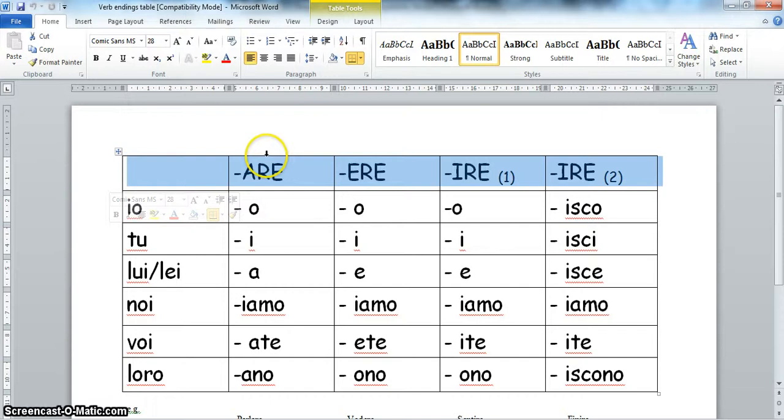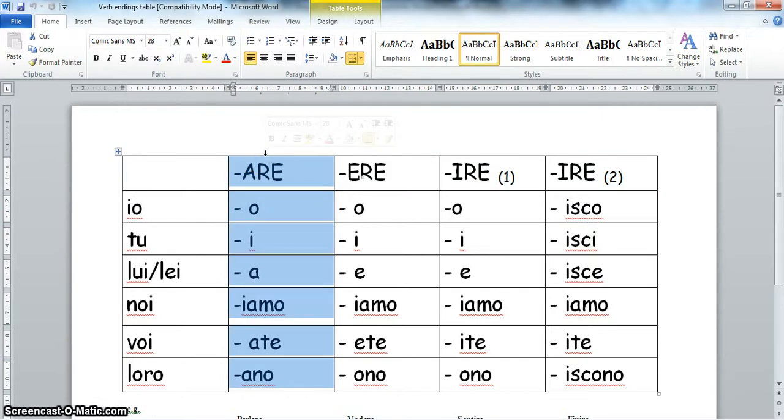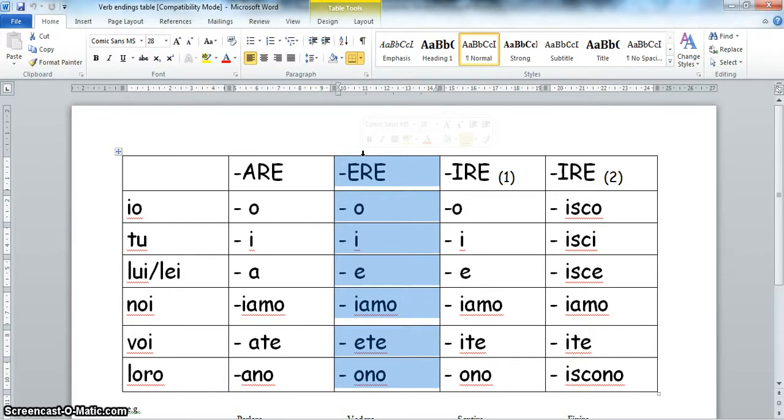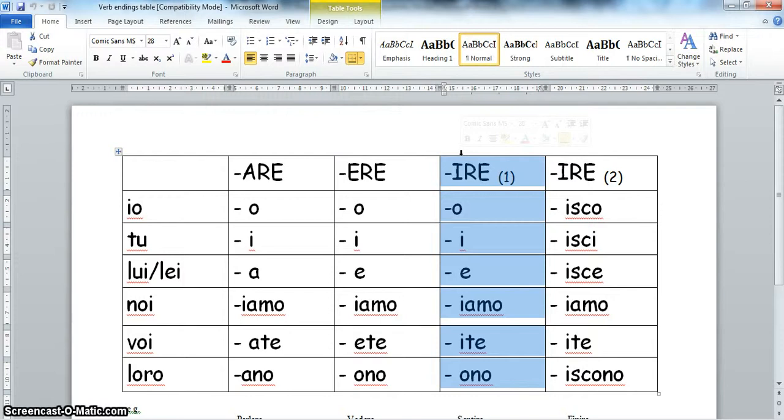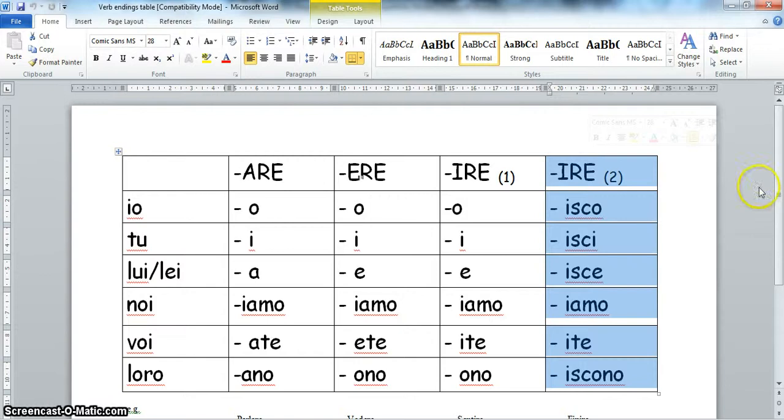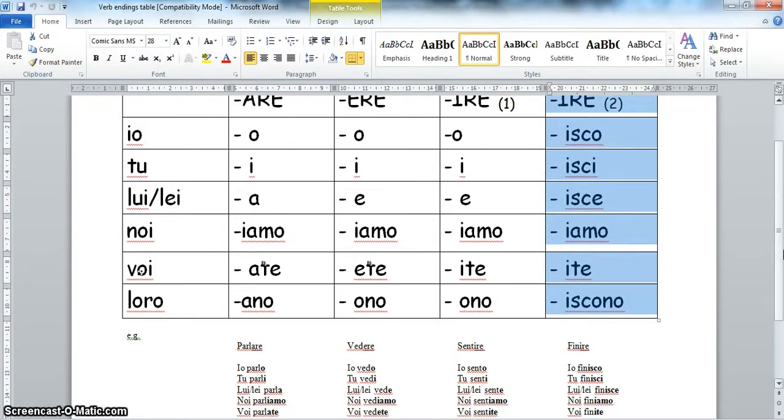The endings in the are column are all the same ones that we added to the verb parlare in that last document. The verbs in the ere column, all the ones that we added to the verb vedere. Ire group 1, the endings that we added to dormire. Now this last column, ire group 2: sometimes there's a group of regular ire verbs, and we'll go through a few of them in class, that take slightly different endings to ire group 1. They're still regular, but they take different endings. So you'll notice that we've got isco, ishi, isce, iamo, ite, iscono.